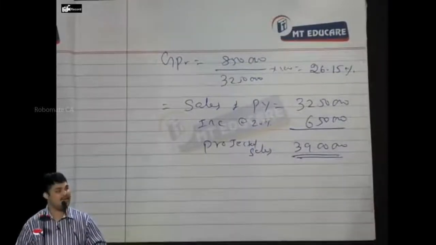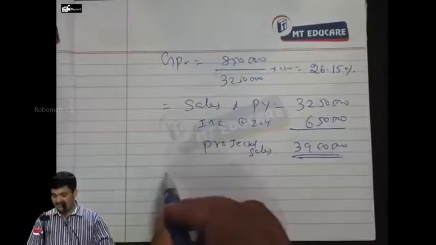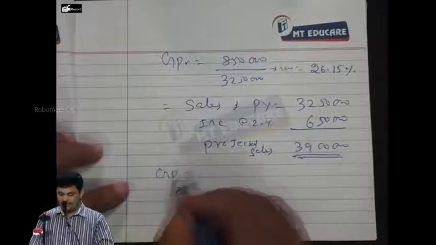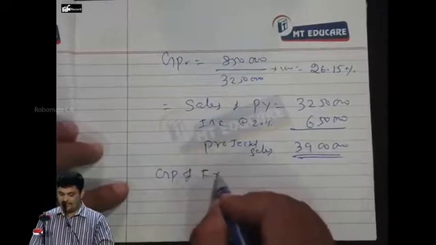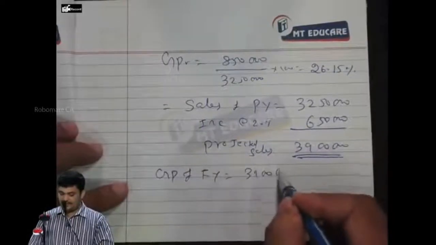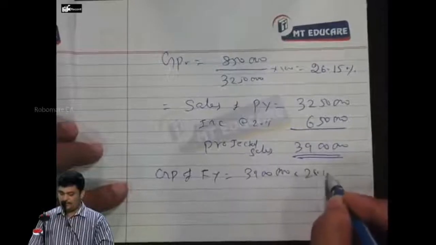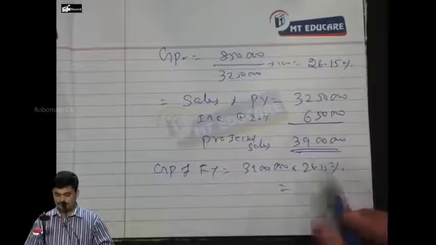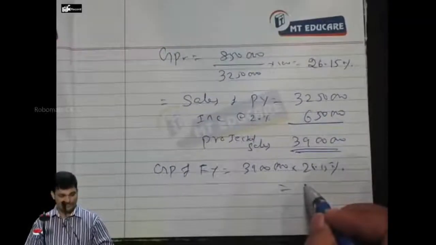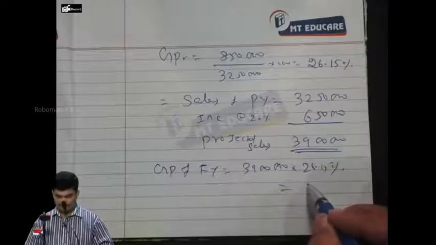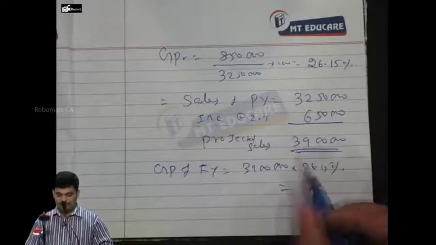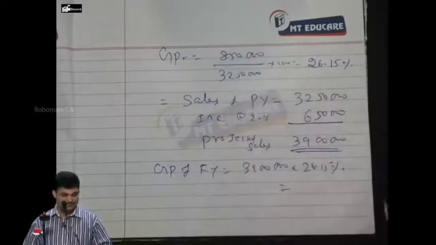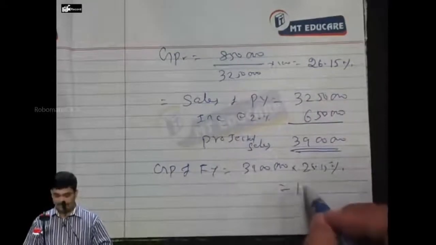Projected sales will be 39 lakhs. Now it is this way: gross profit of the future year is 39 lakhs into 26.15 percent, about 10 lakh. To get accuracy, you can use 85 by 325. You will get 10 lakh 20,000.